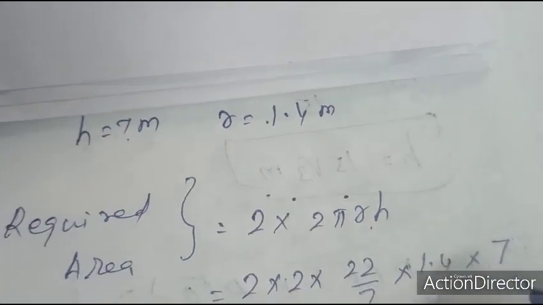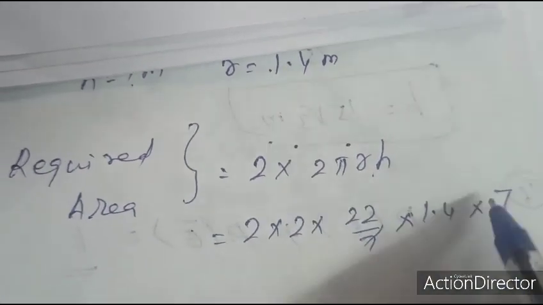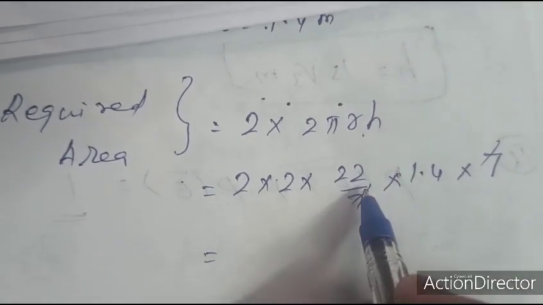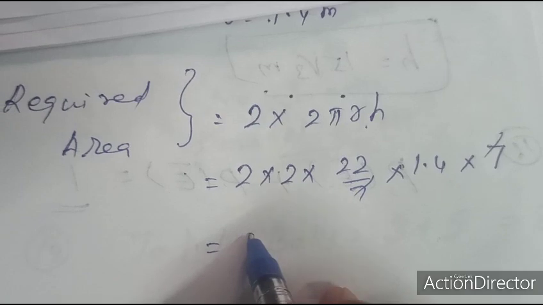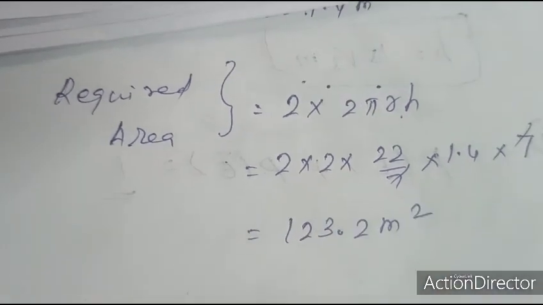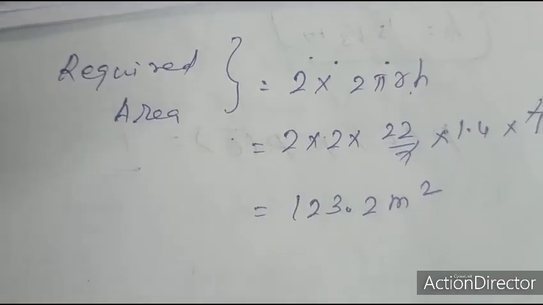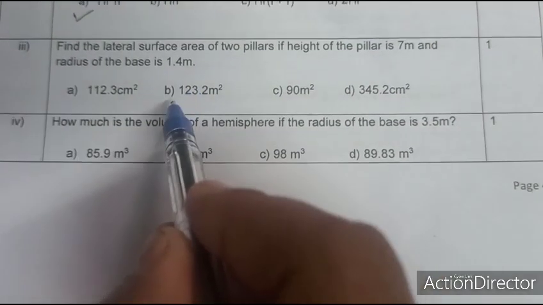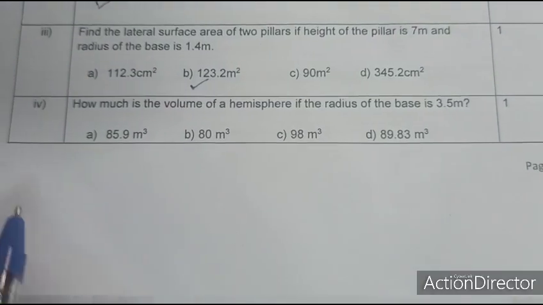The 7 cancels. Therefore, multiplying 2 into 2, 4 into 22 into 1.4, the value is 123.2 meter square. B is the correct answer.